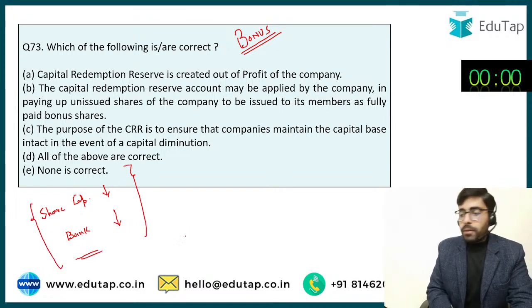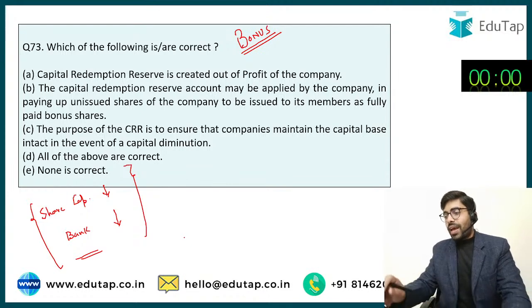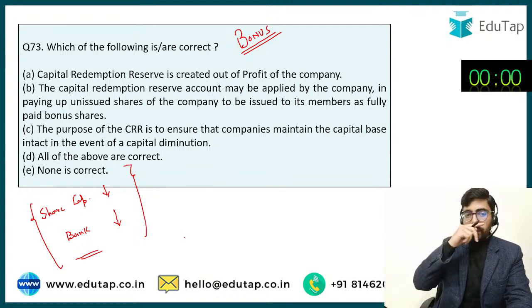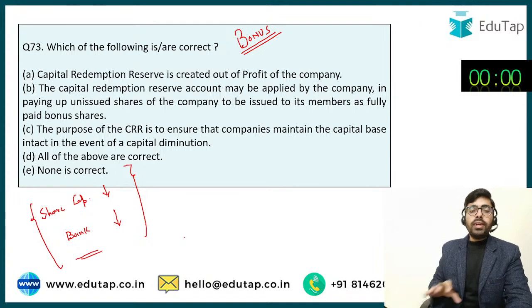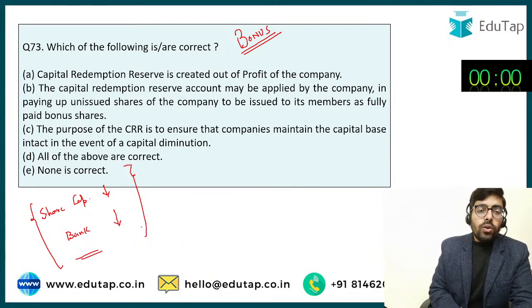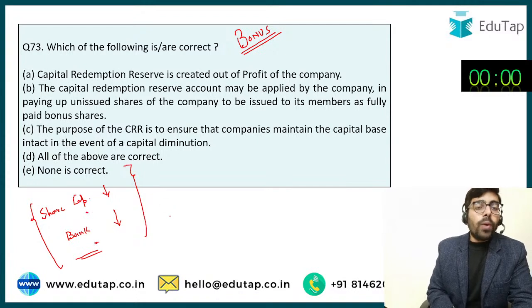But the answer I'm getting is option number D. I'm getting the answer key: all of the above are correct. So let's see if you all are correct or not. So this should have been the basic entry. But the reserves are coming into the picture. Why are they coming into the picture?